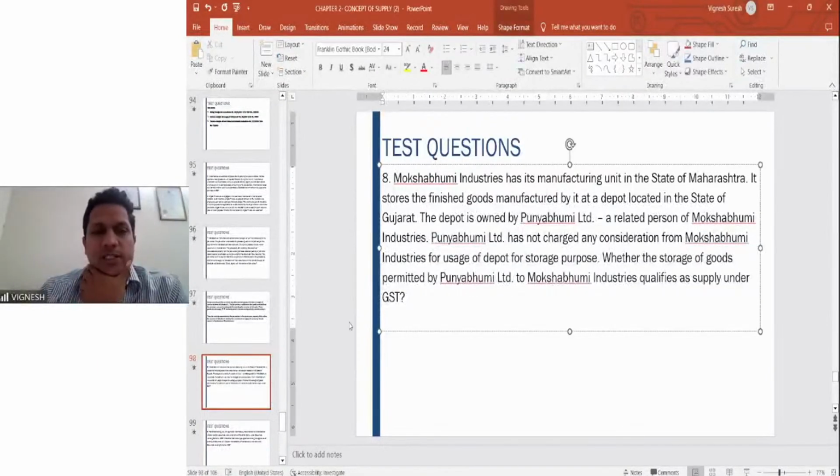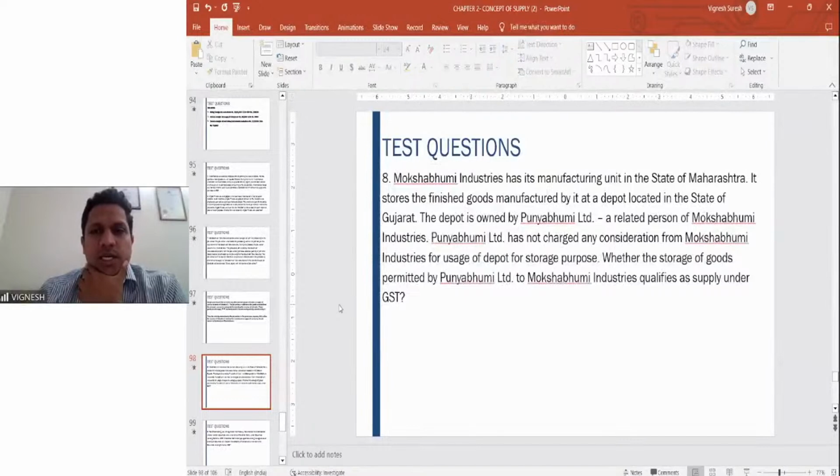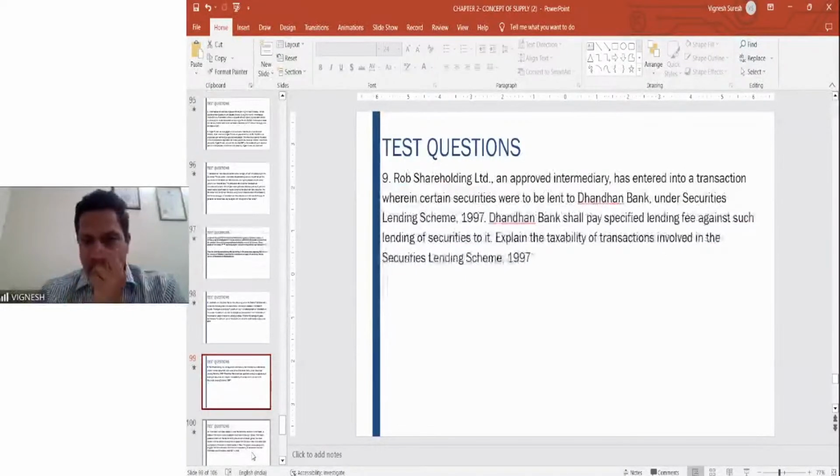So in this particular situation, both are related persons. Once both are related persons, what happens immediately? Schedule 1 will get triggered. Transaction between related persons, even though there is no consideration, qualifies as a supply under GST. Here, storage service is being provided by Punyabhumi to Mokshabhumi, for which no consideration is taken. But since they are related persons, it is to be treated as a supply under GST. Very clear.